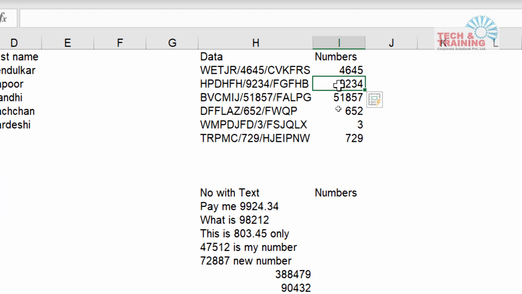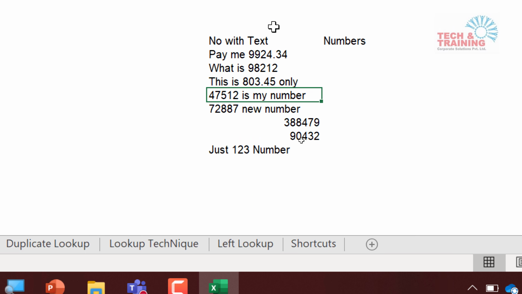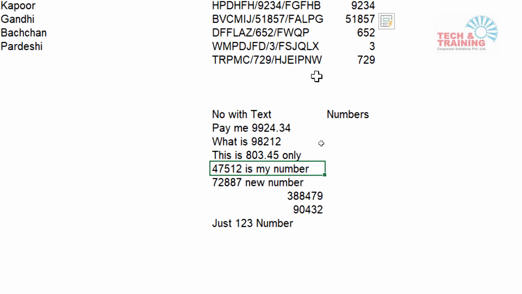Now, friends, next thing: we discussed there is a pattern in the number. What if there is no pattern like this? There is no pattern, but I still would like to extract the numbers. While doing this exercise, let me remind you of those two suggestions that I gave you in the beginning of this feature. First, try as many examples as possible. Second, identify different scenarios and use them.